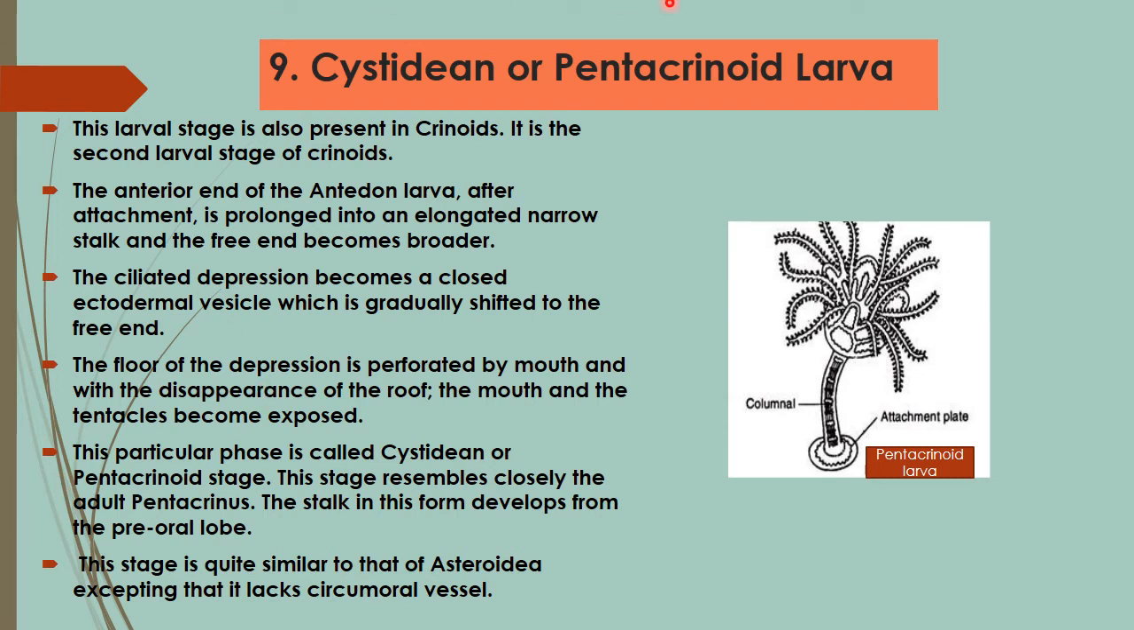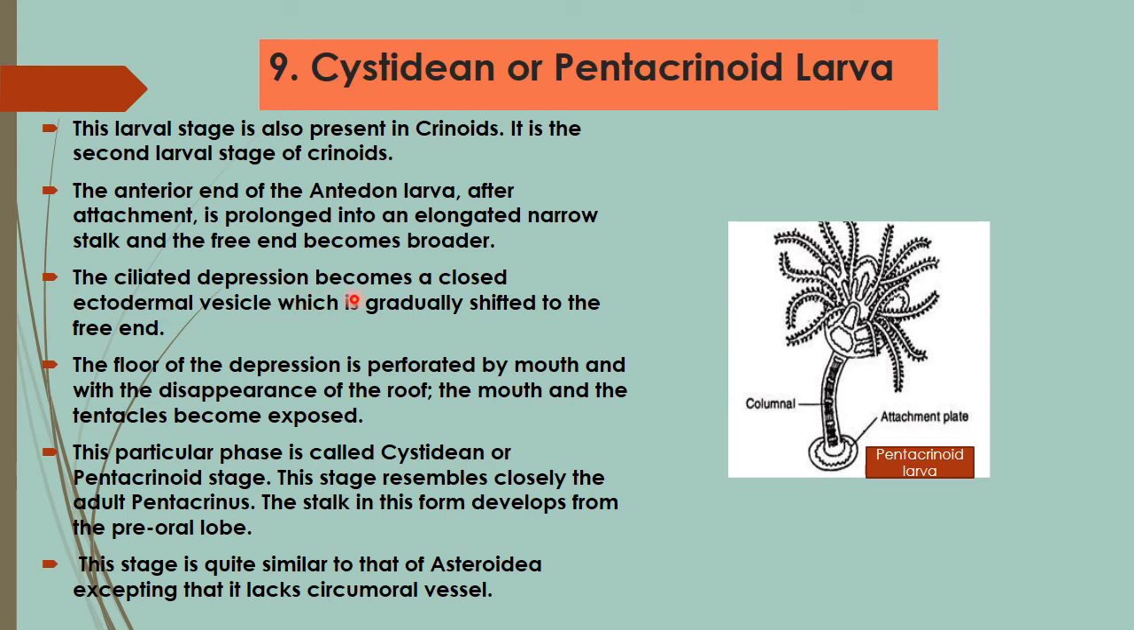The next larval form is the cystidian or pentacrinoid larva. This larva is also present in Crinoidea members. It is the second larval stage of Crinoidean class members. The anterior end of the Antedon larva after attachment is prolonged into an elongated narrow stalk, and the free end becomes broader.